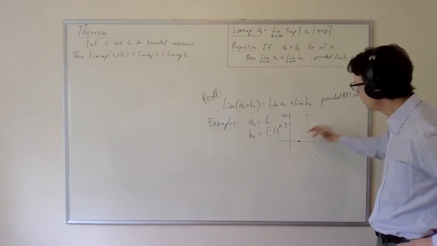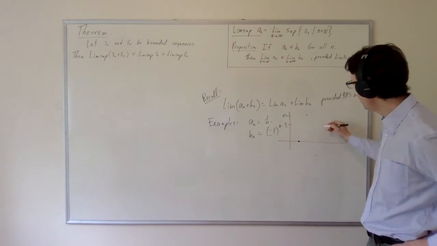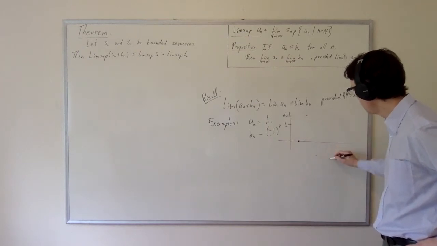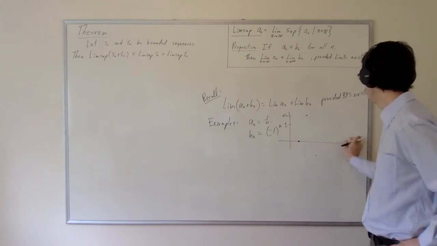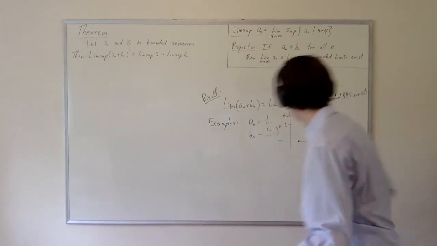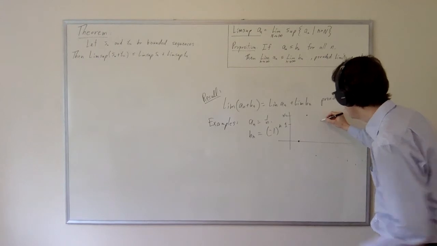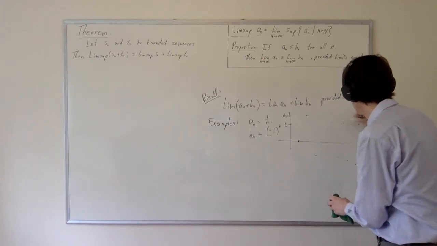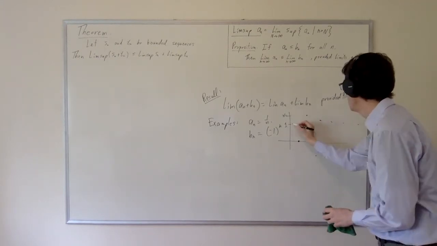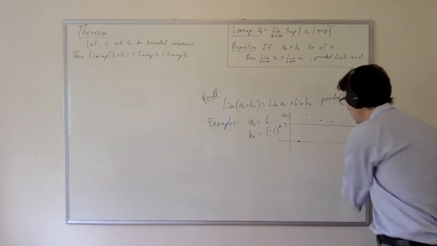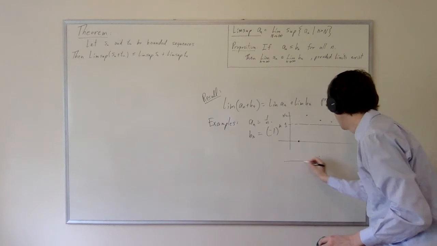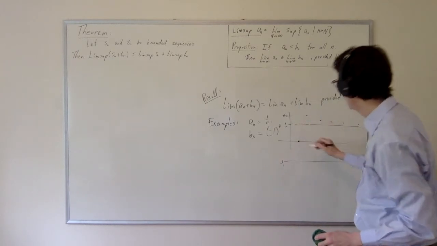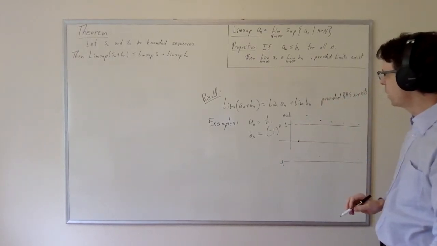And we will oscillate back and forth. We'll get an oscillatory behavior where for even terms of the sequence, it is going to be converging toward positive 1, and for odd terms of the sequence, it will be converging toward negative 1.